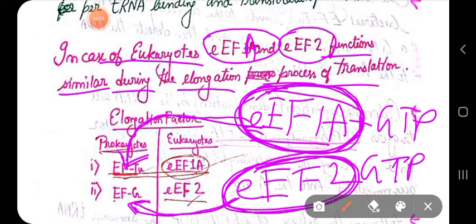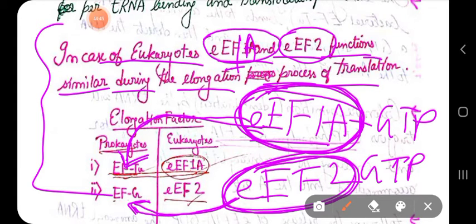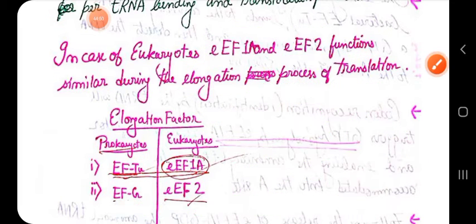Small e represents eukaryotic, EF for elongation factor, right? So that's why it is written that in case of eukaryotes, EEF1A and EEF2 function similar during the elongation process of translation.